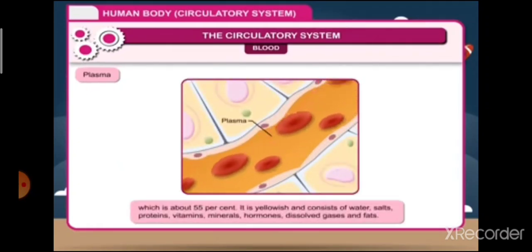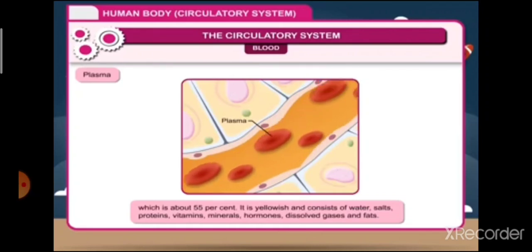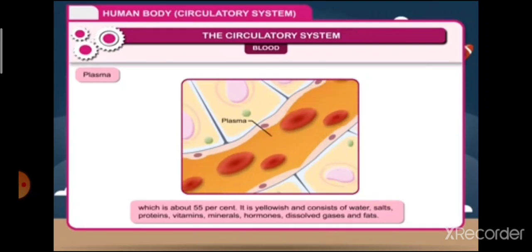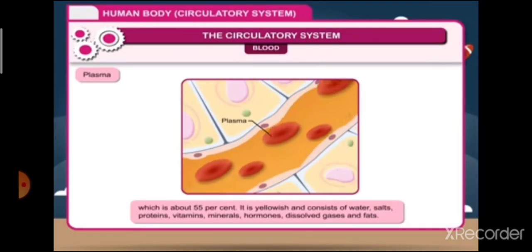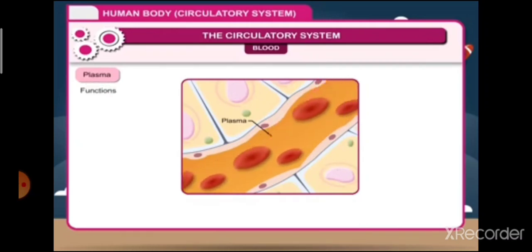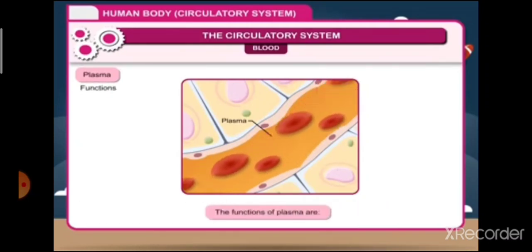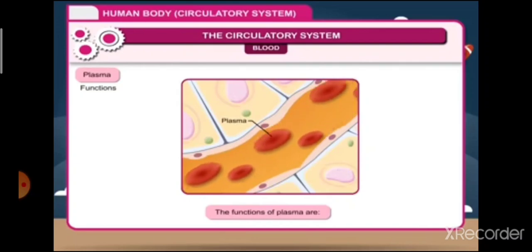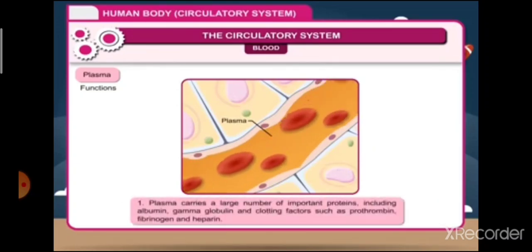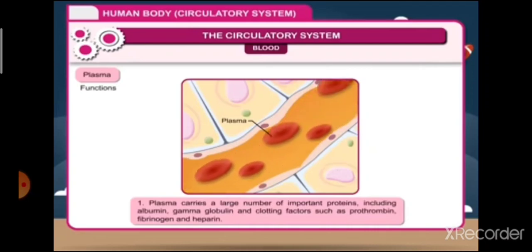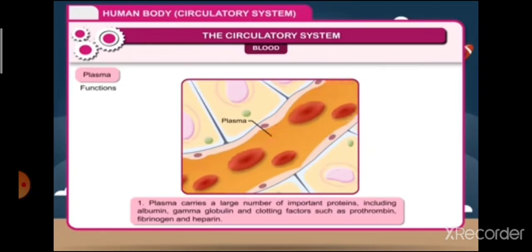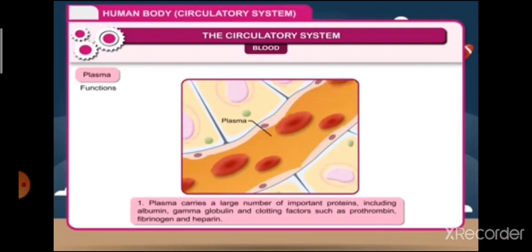Blood consists of two main parts. 1. A liquid part of the blood called the plasma. 2. A solid part called red blood cells or blood corpuscles. Plasma. Plasma constitutes the major part of the blood, which is about 55%. It is yellowish and consists of water, salts, proteins, vitamins, minerals, hormones, dissolved gases and fats.